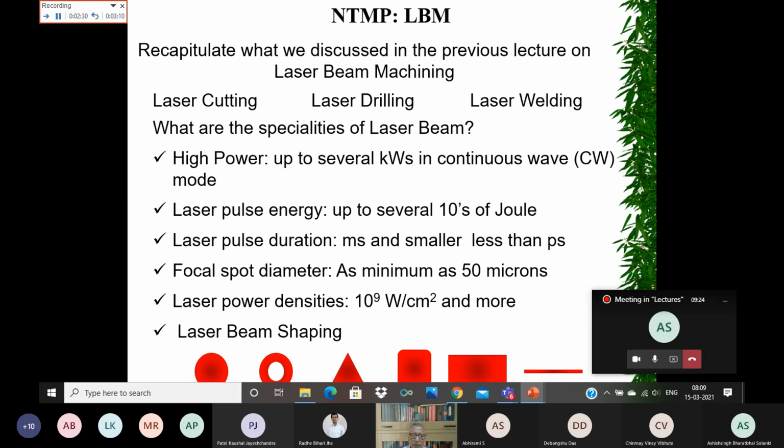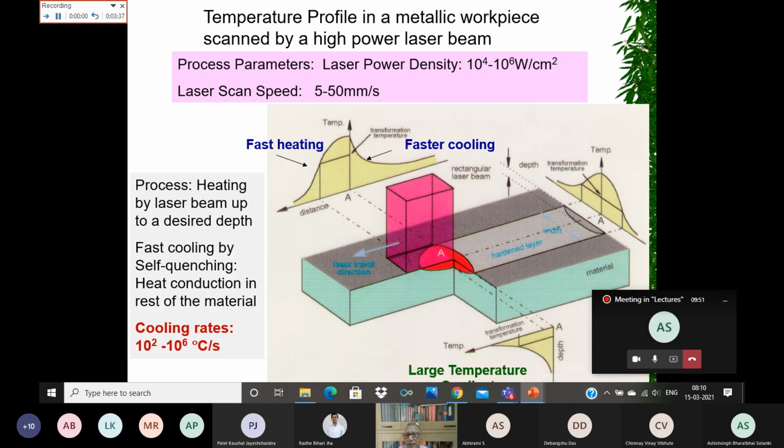However, depending upon your application, you can modify it in the form of an annular beam, or you can generate triangular, square, rectangular, even line beams. And we are talking about this aspect because this has facilitated the laser to be used for various laser surface modification applications.